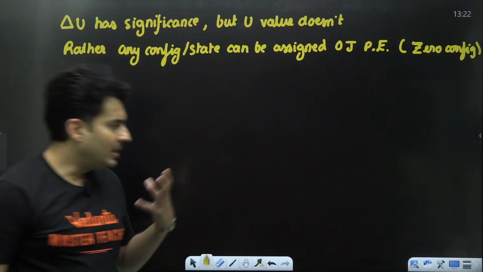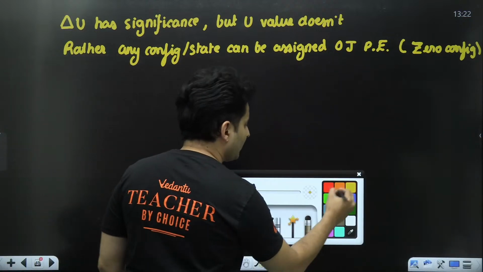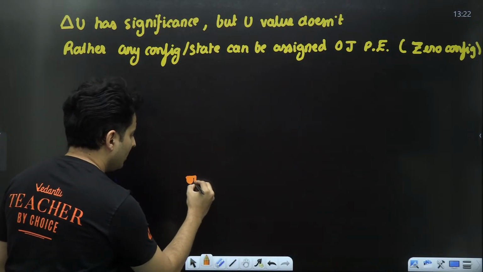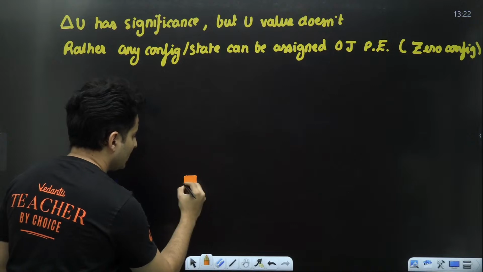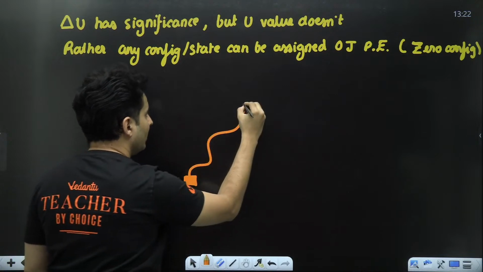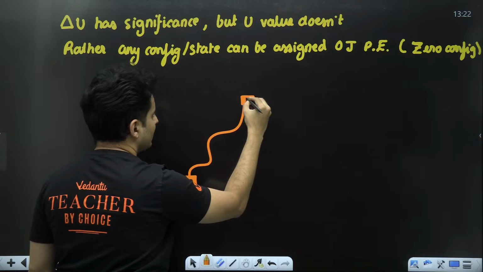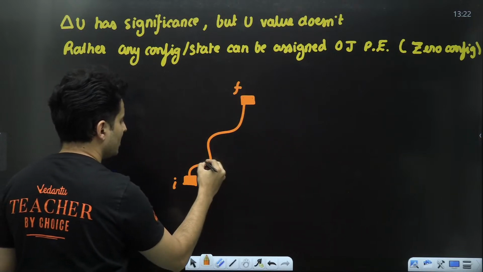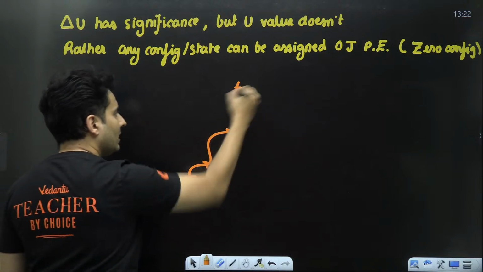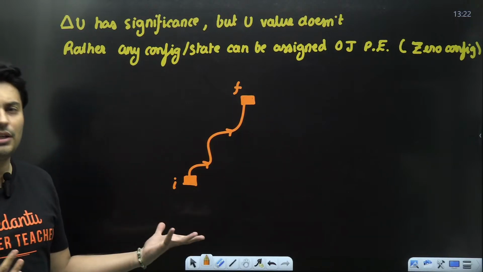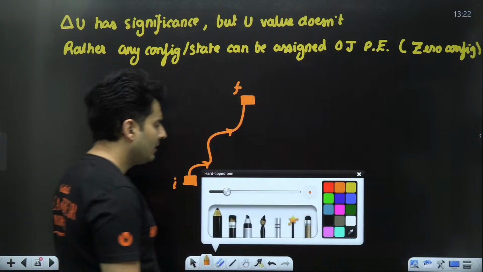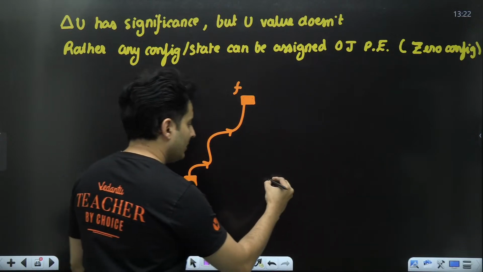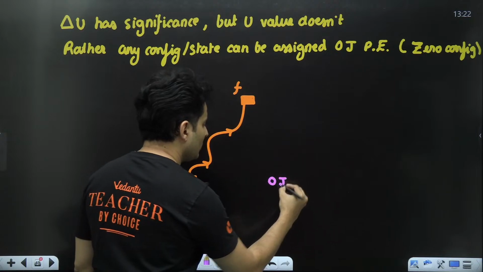What does it mean by this? Observe carefully now. Say for example, somebody took one box and moved it from here to here, like this. This is the final destination, this was the initial position. In this process, the gravitational potential energy will definitely change. One student said, listen sir, this right now has 0 joules of energy.